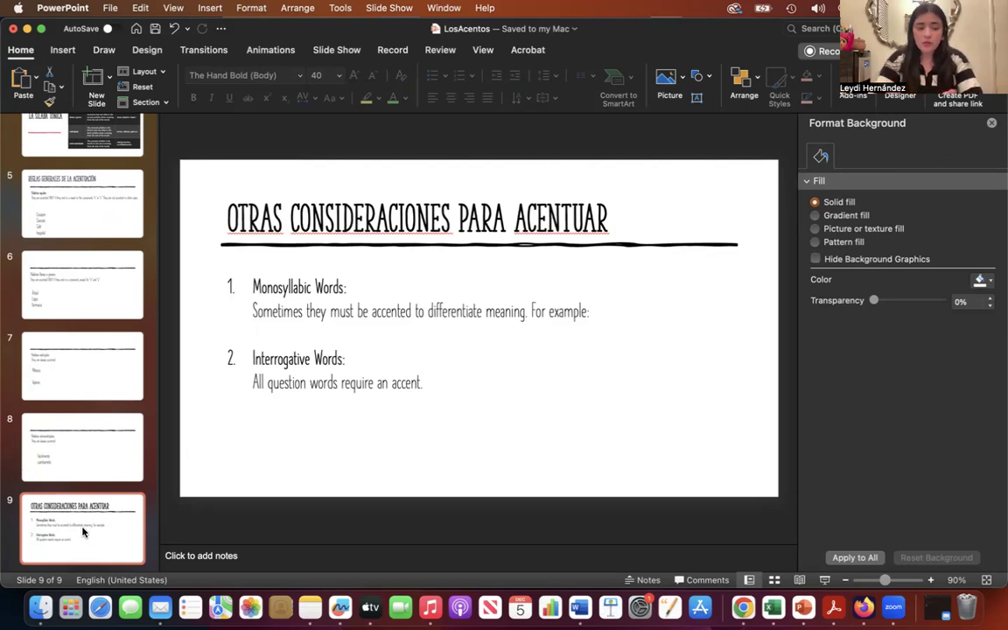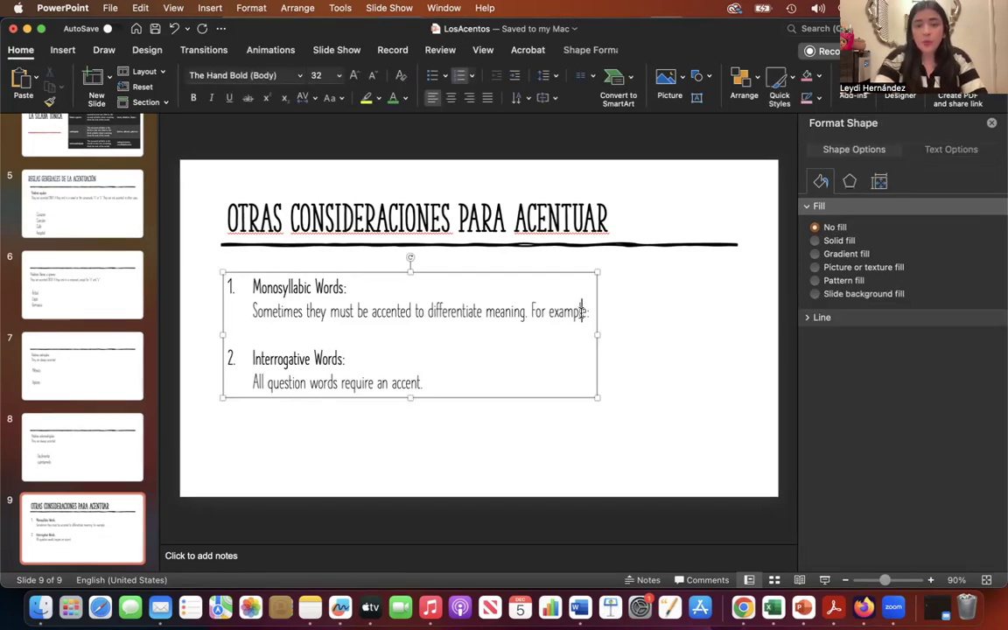But there are also other considerations when we need written accents. When we have a word with only one syllable in Spanish, we don't put a written accent, unless there are two words with different meanings and it's the same word.